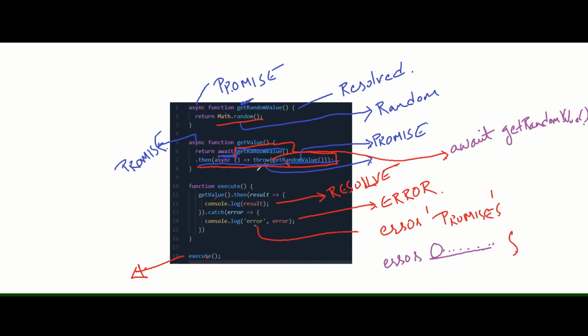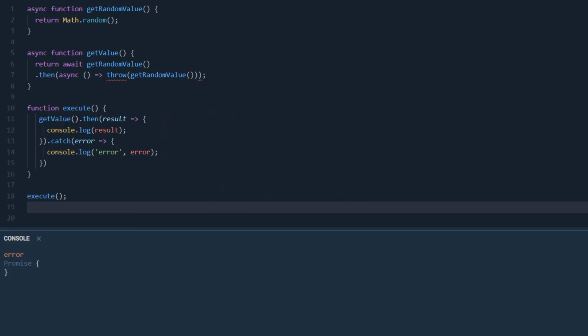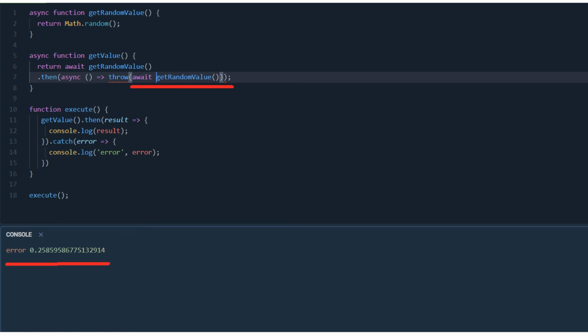So it is very important that you use await properly in your code. Otherwise, you will run into such kind of weird bugs. So as you can see here, without await at line number 7, line number 14 would print error and a promise object. And if we use await at line number 7, line number 14 would print console.log error and a value returned by math.random.